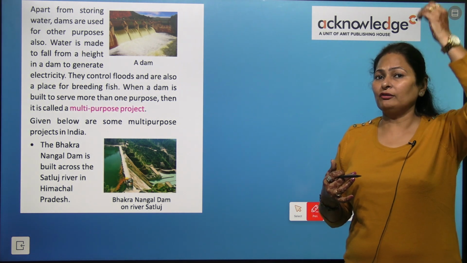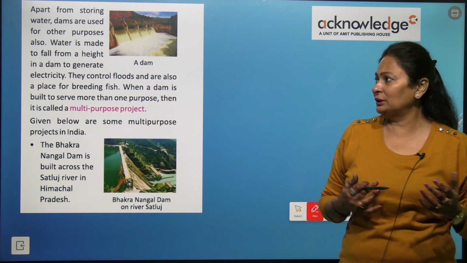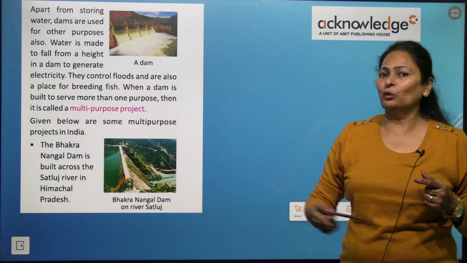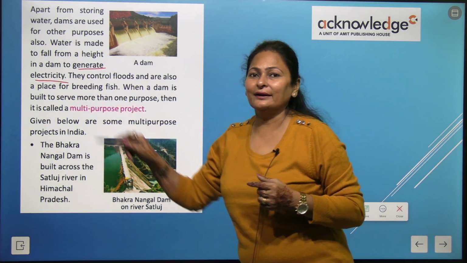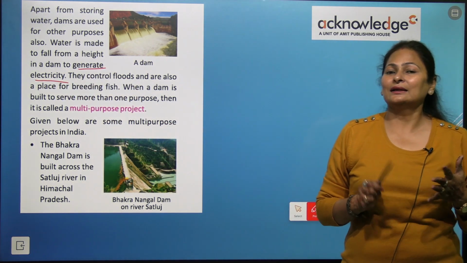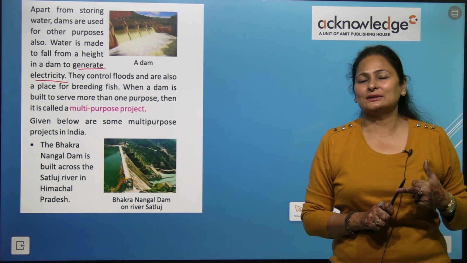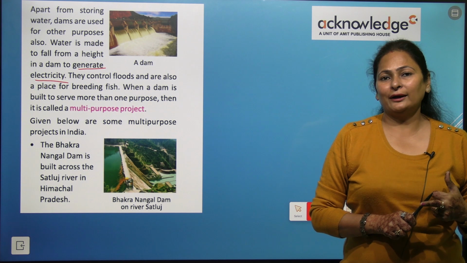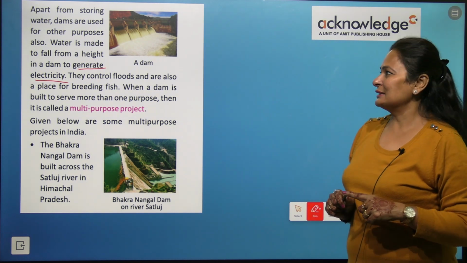The water is falling from height with big pressure, and because of this pressure the turbines move and electricity gets generated, and this is the hydroelectricity, because this electricity is made by water, so we call this a hydroelectricity plant.